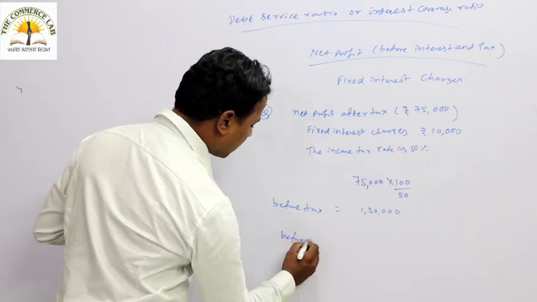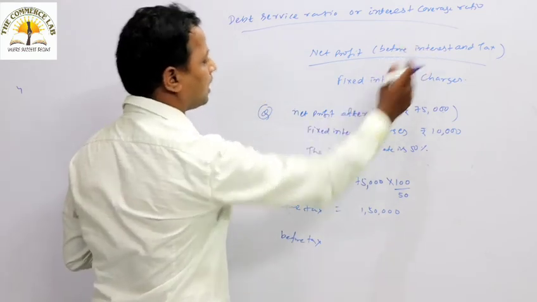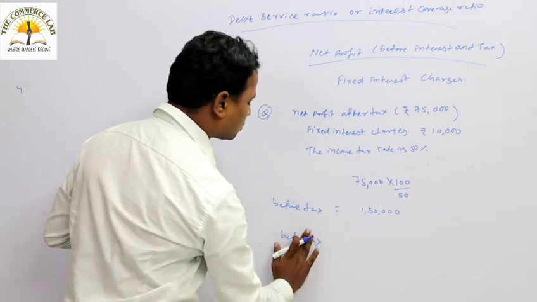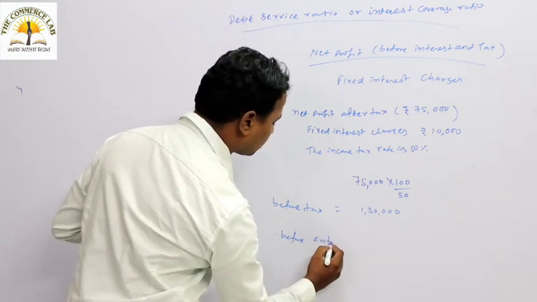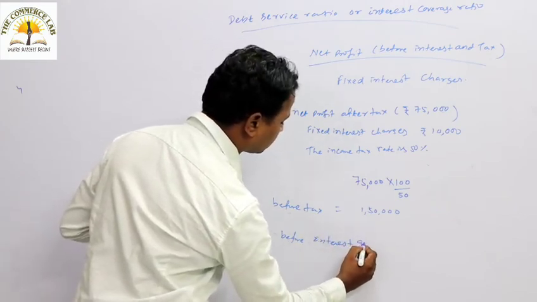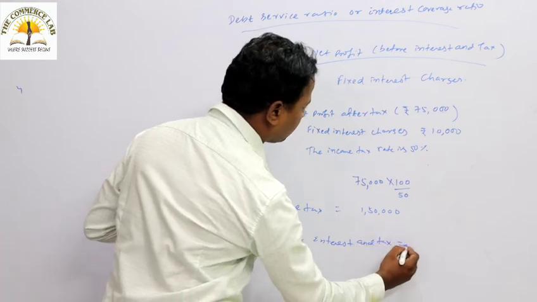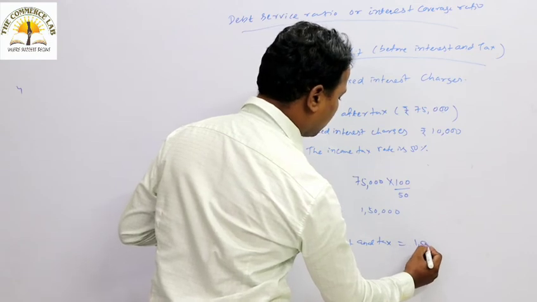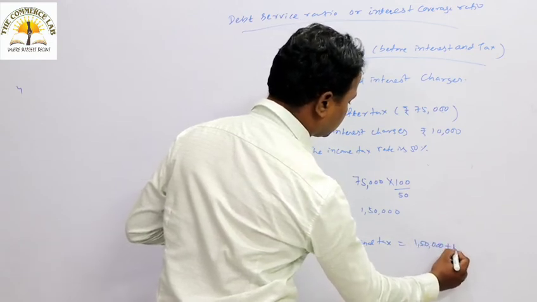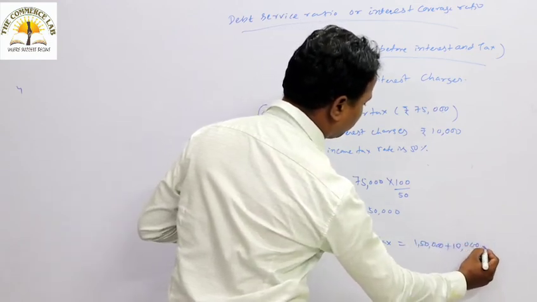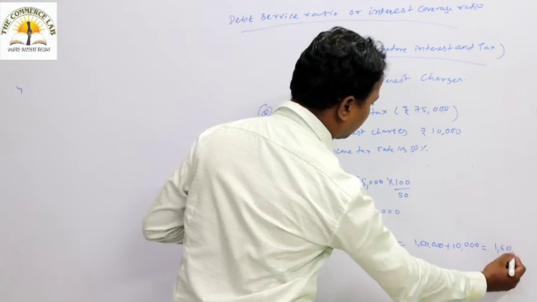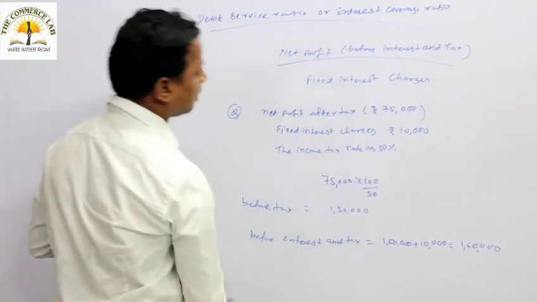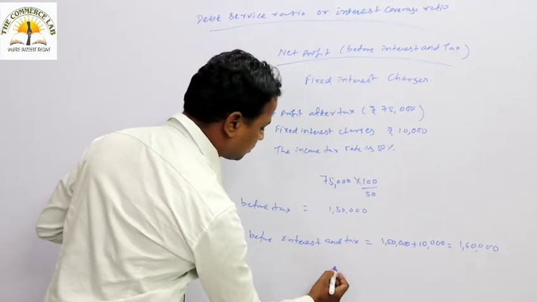Net profit should be before interest and tax. So how much is the interest? It is the fixed interest charge, 10,000. So 1,50,000 plus 10,000, net profit before interest and tax is 1,60,000.